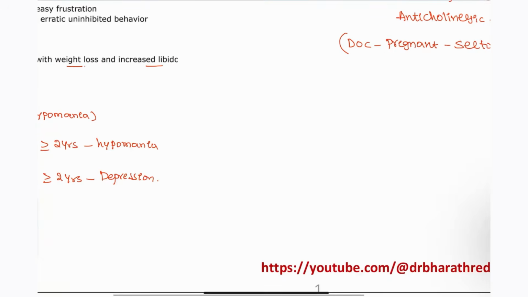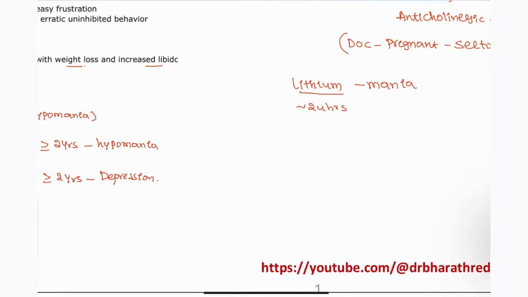Next, we are going to see lithium. Lithium is given for which patient, guys? Commonly for mania, we are going to give lithium. The half-life of lithium is 24 hours, but its plasma concentration is very important because it is going to cause very different symptoms. So the patients who are taking lithium will be associated with specific symptoms, right?